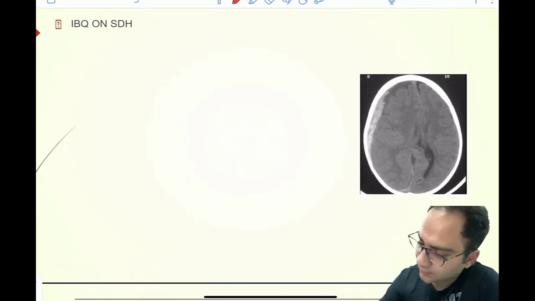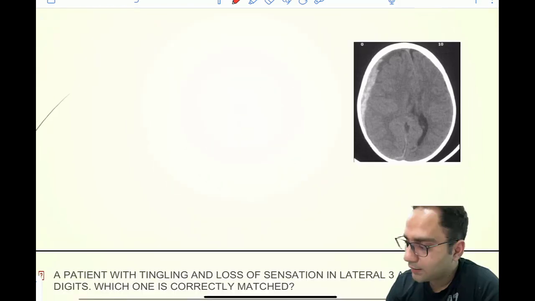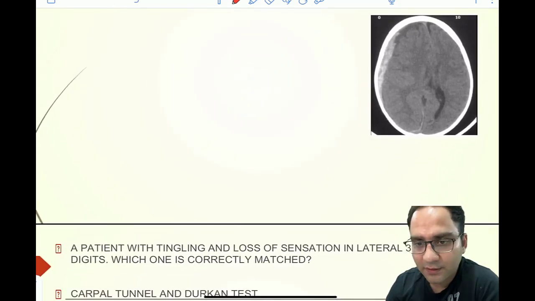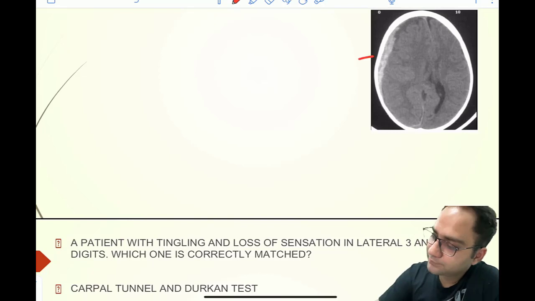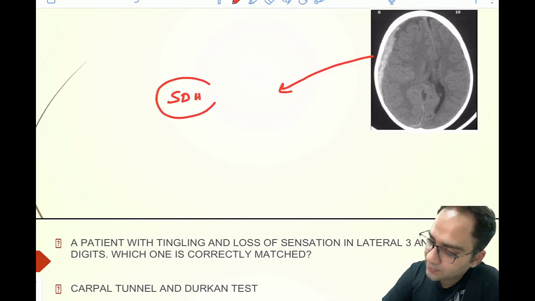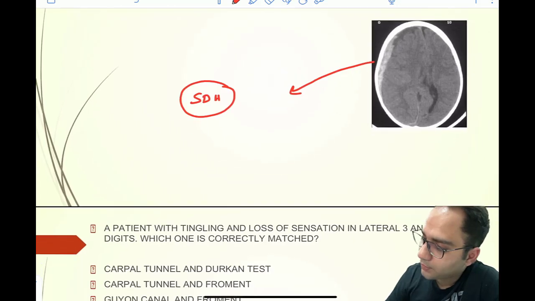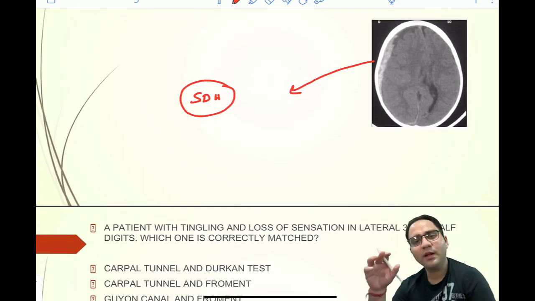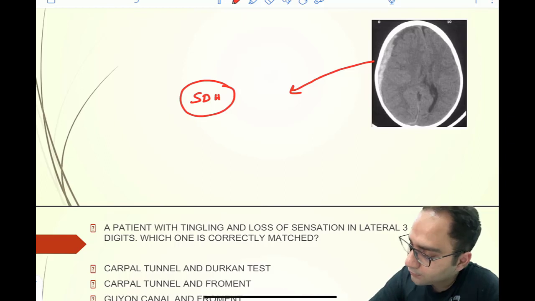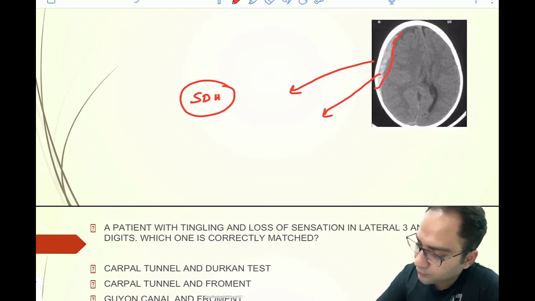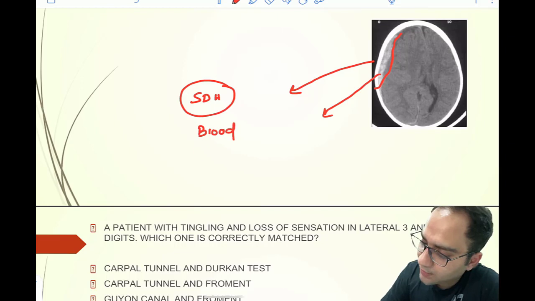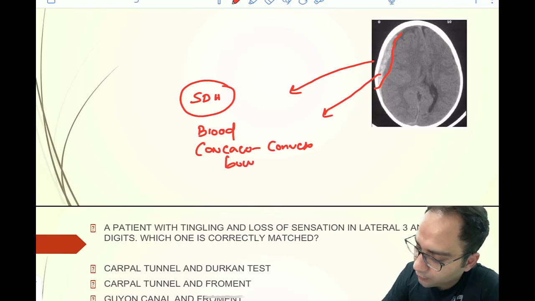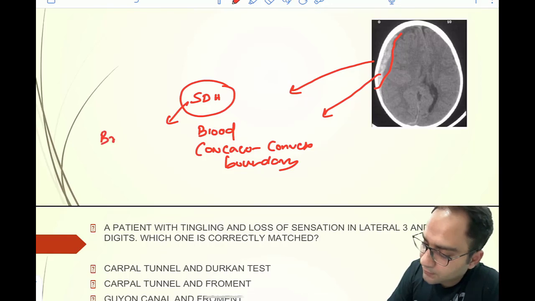This was an image based question. So if you had followed my INICET recall videos, I have told you that this question was asked. This is basically a case of subdural hemorrhage. You can see that there is blood which is having a concavo-convex boundary, and it is basically due to the rupture of the bridging veins.